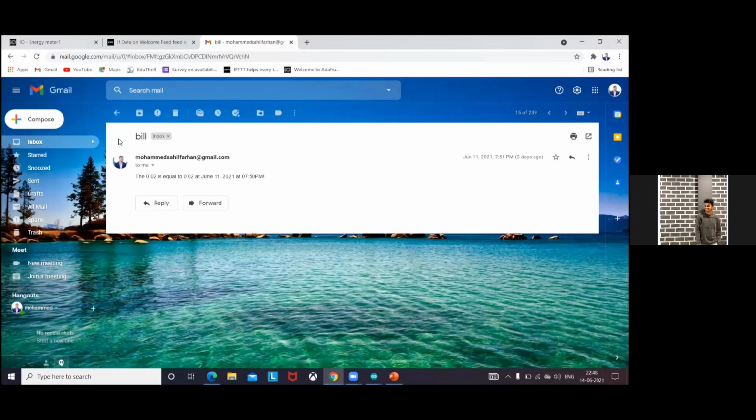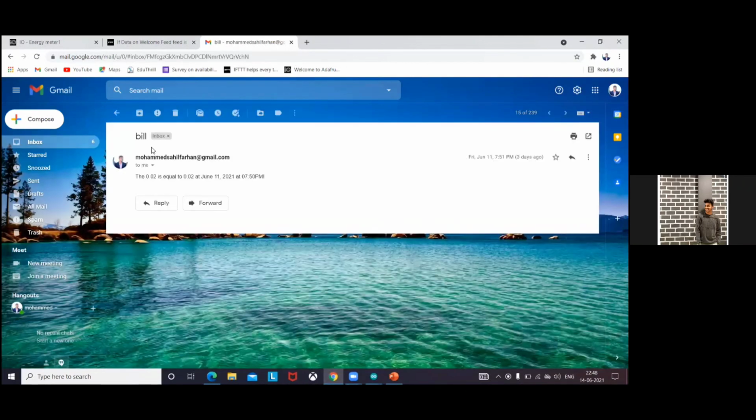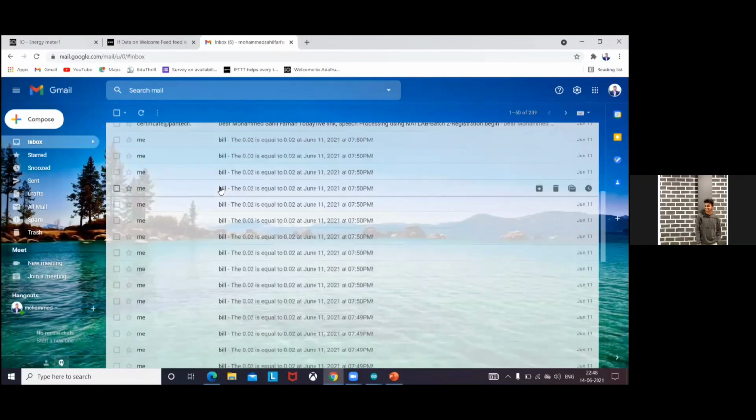Here it shows the date and time through mail. See this. These are the mails he got after reaching 0.02. Like this, we read data daily through these components.